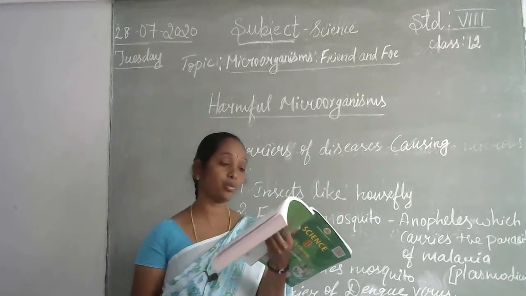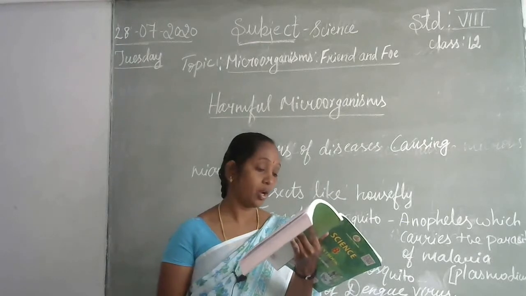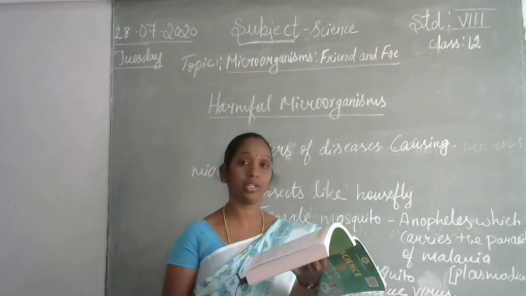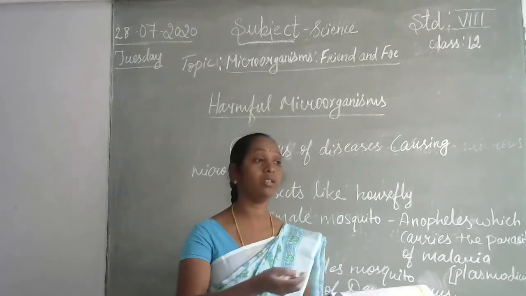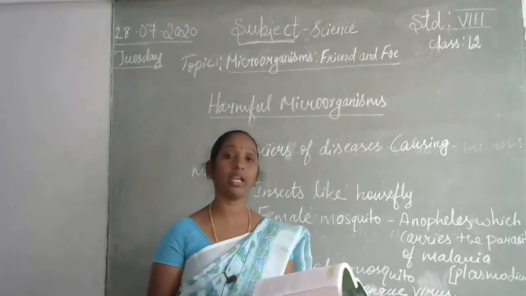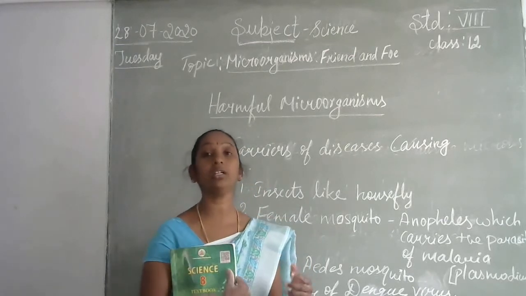We have to use proper mosquito nets and repellents. To control breeding, we should not allow water to collect and be stored in the surroundings. If it is removed properly in time, we can definitely avoid malaria fever and control the breeding of mosquitoes.